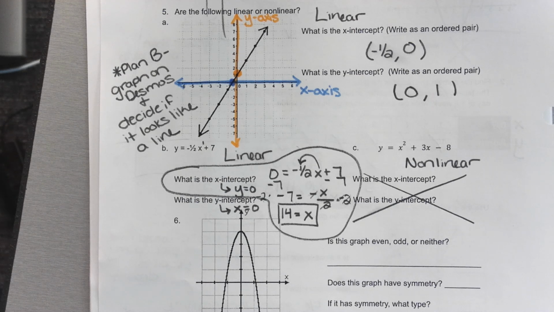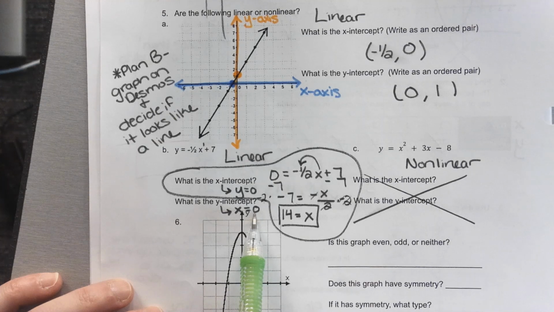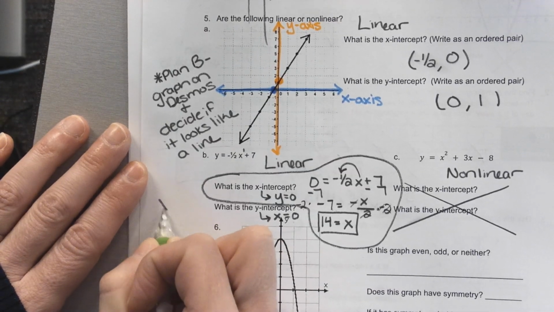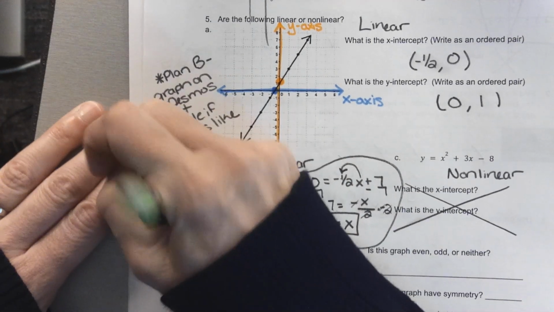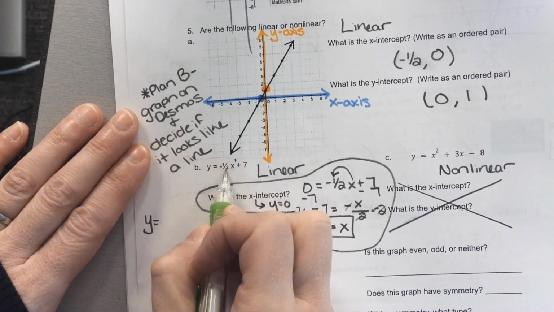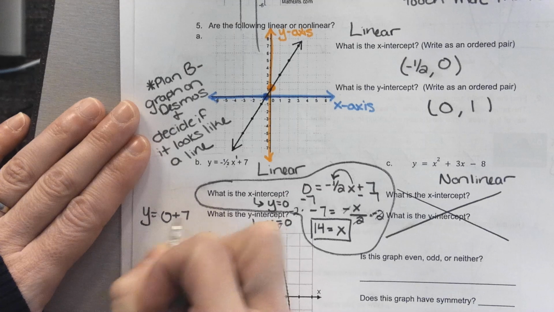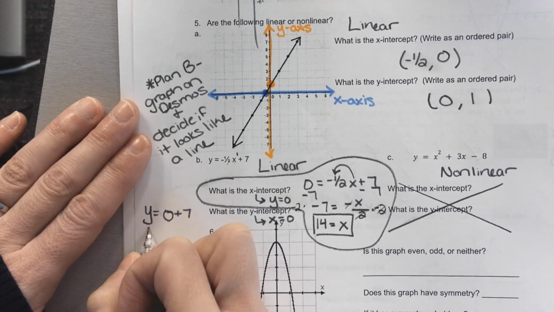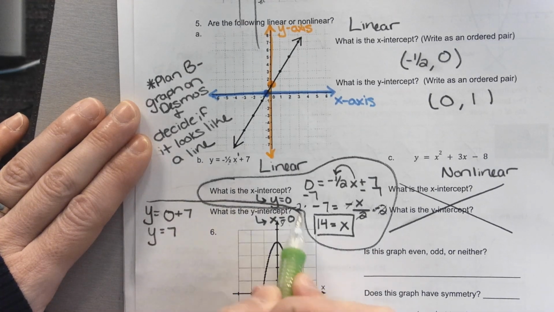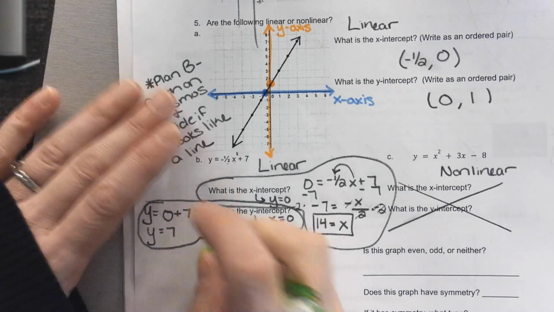Now I need to solve for my y-intercept. Do you see how my y-intercept is when x equals 0? This is going to be way easier. Watch how fast this is when I plug it in. So I have y equals, if I plug in 0, what's 0 times 1/2? 0. So this just becomes 0. So y equals 0 plus 7. Well, what is 0 plus 7? So 7.